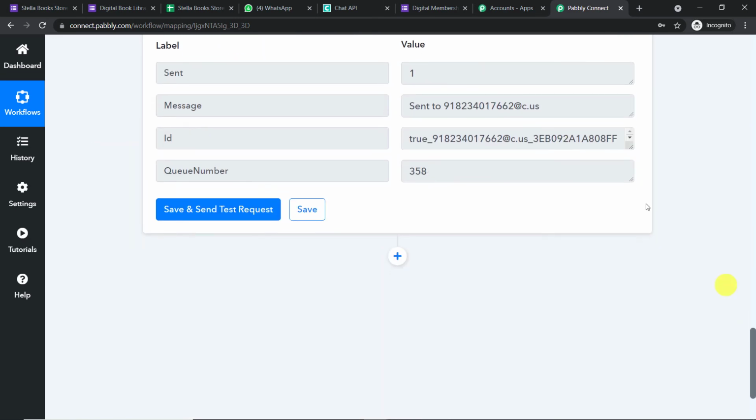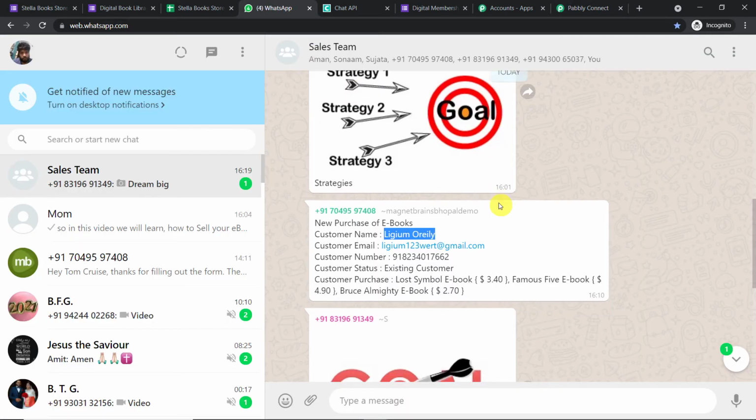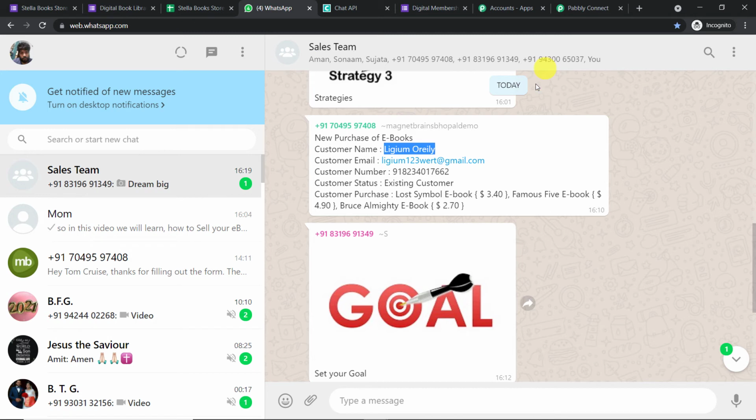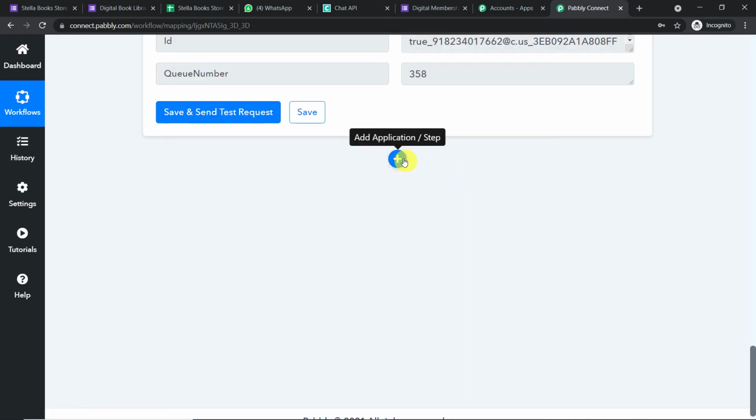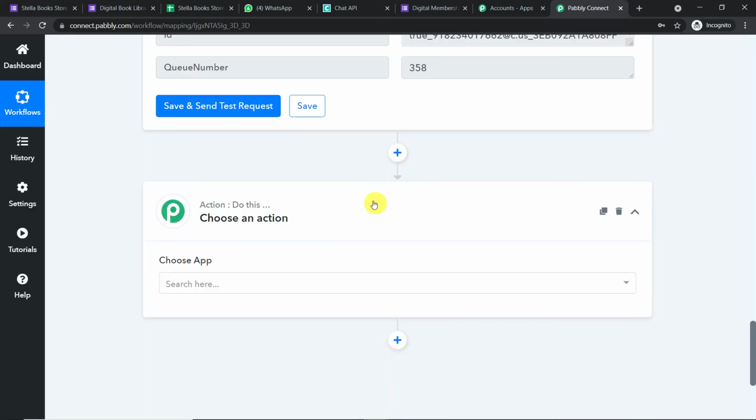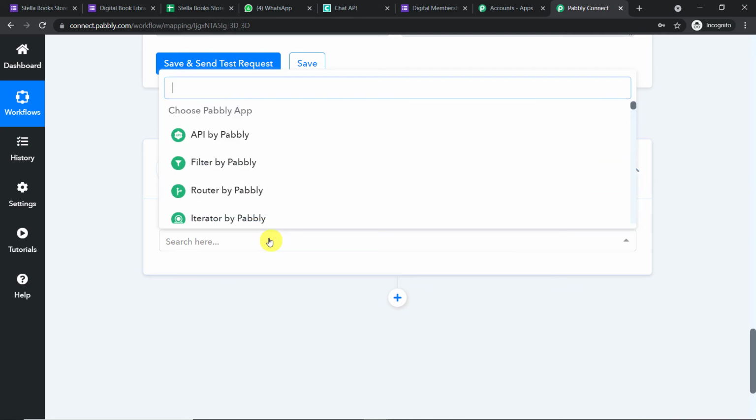Now what we are going to do here is we are going to send this message to my group. So this is the sales group that I want to send this message, because they should be knowing that there has been a sale. Okay, they should also feel happy. Okay, so what we are going to do here is, once again, we are going to introduce Chat API. Okay, so in the choose app, let's make it as Chat API.